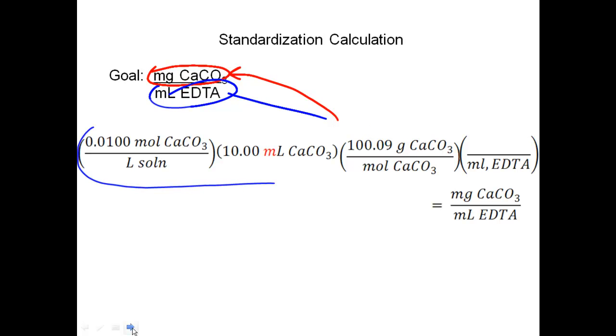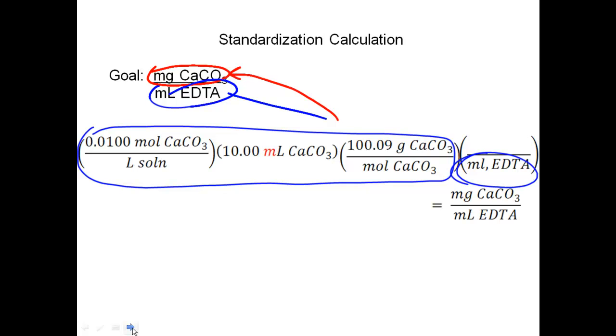The only variable you have in this for each run of your standardization, all the front part here is the same. That doesn't change. Where your variable is going to be is right here with your milliliters of EDTA. Each run you have a different volume. Theoretically it should be exactly the same volume, but there would be some error in your analysis. And you calculate your titer, and you're going to want to get 3 of those that are very precise. Probably looking at getting some results within plus or minus 0.1 milliliters to have some real good precision on that experiment.